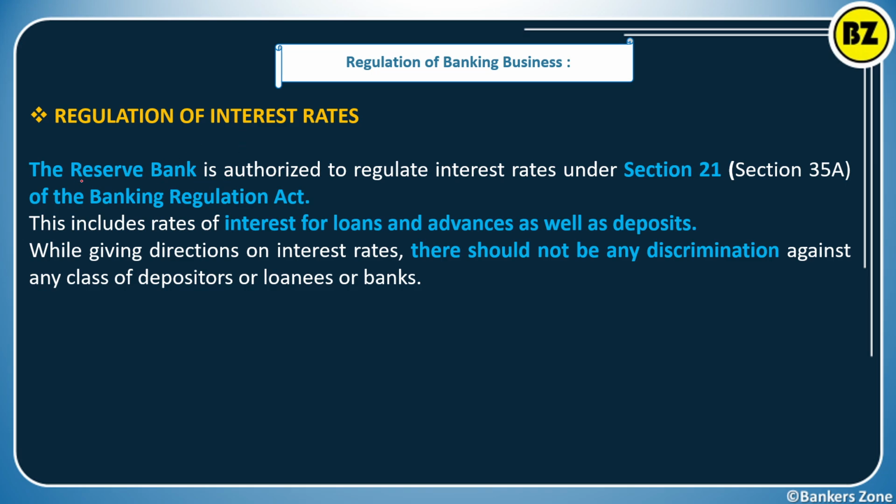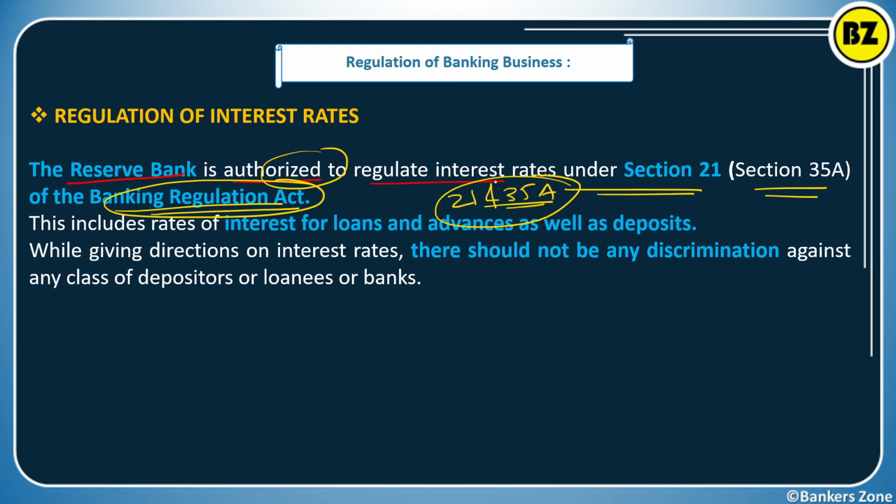Regulation of interest rate. The Reserve Bank is authorized to regulate the interest rate based on Section 21 and Section 35A of the Banking Regulation Act. So how does RBI regulate? There is a provision in the Banking Regulation Act under Section 21 and 35A to regulate the interest rate in banking.